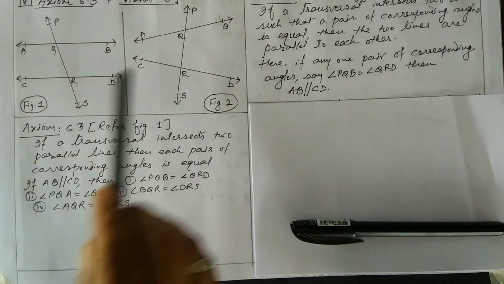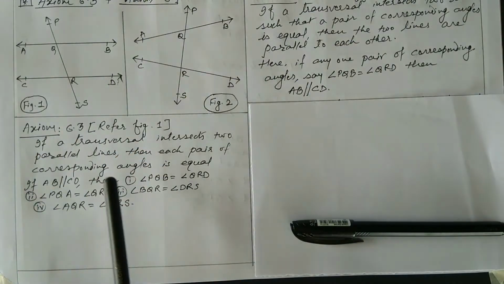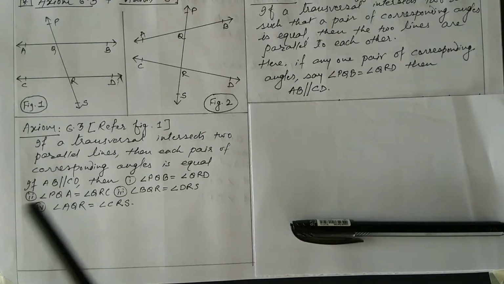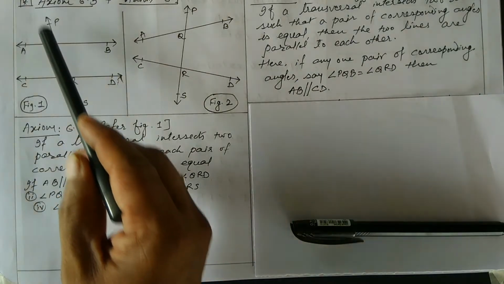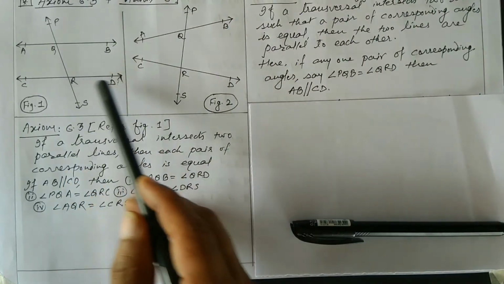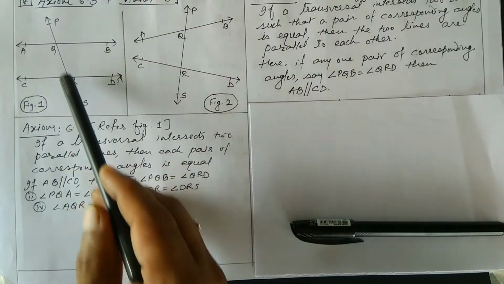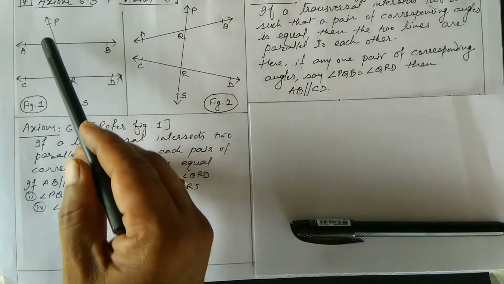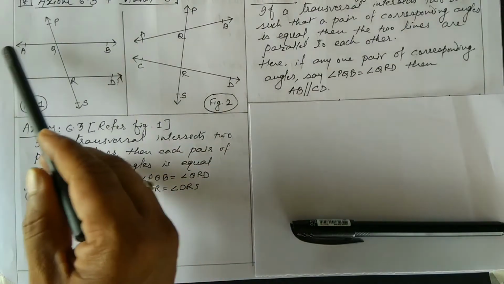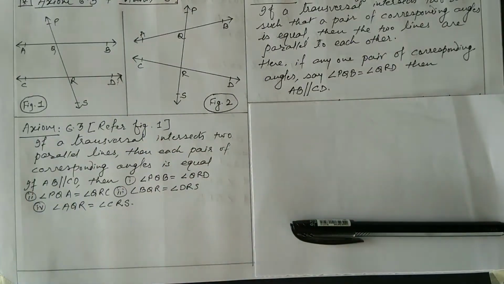Okay, if AB and CD are parallel and PS is their transversal, then how many pairs are we getting, we have studied earlier. We are getting 4 pairs of corresponding angles and each pair is equal. I have written here all the pairs. PQB is equal to QRD, PQA is equal to QRC. Similarly, BQR is equal to DRS and AQR is equal to CRS. So this is axiom 6.3. It speaks about two parallel lines and the pairs of corresponding angles.